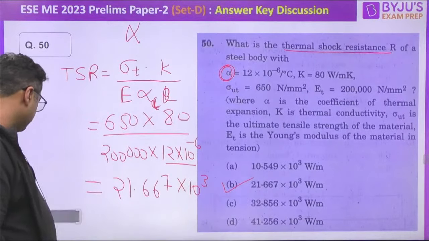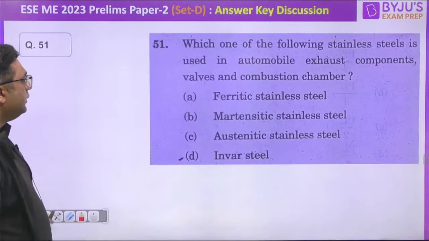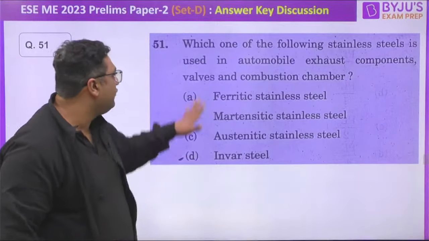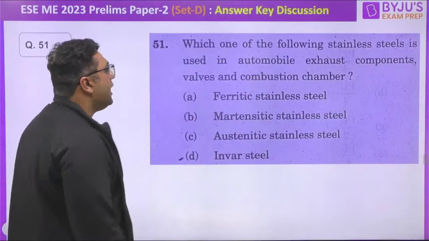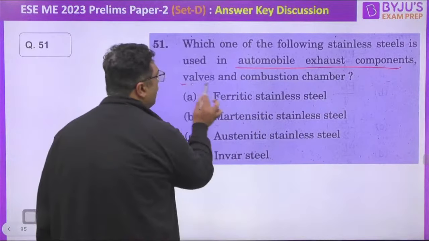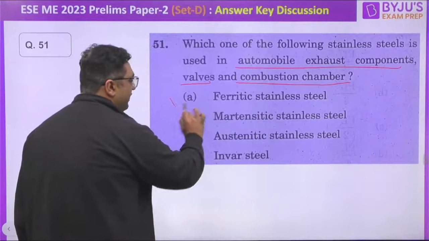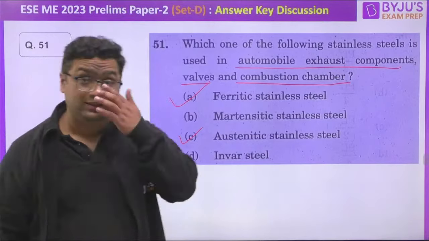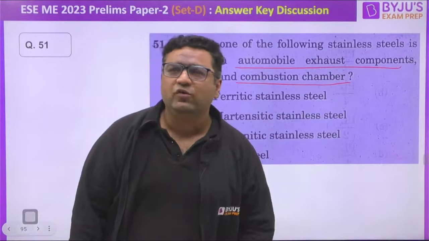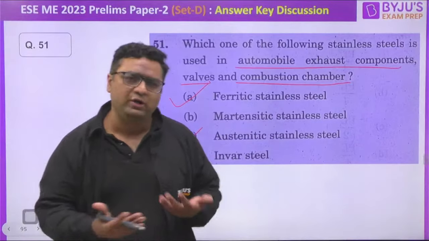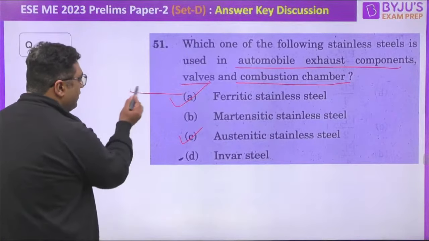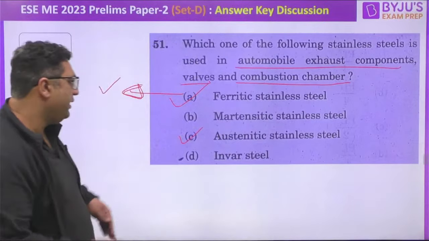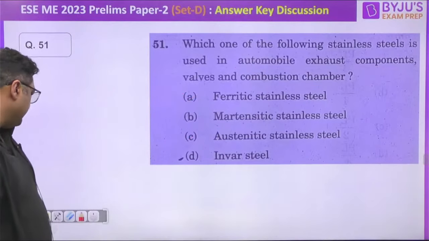Moving further, guys. Next question is related to automobiles. So this is an interesting question, my dear. Which one of the following stainless steels is used in automobile exhaust components, walls and combustion chambers? So ferritic and austenitic, these two are used generally. But it is an MCQ, you need to answer one only. So if you think from the rust point of view, then ferritic is going to have better properties. Because of that reason, A should be the right answer for this. Ferritic stainless steel. Moving further, guys.